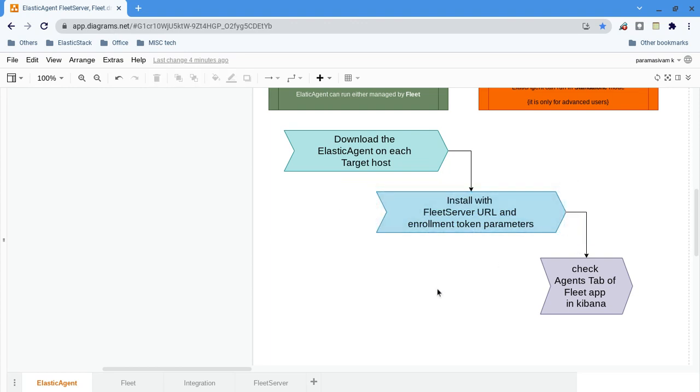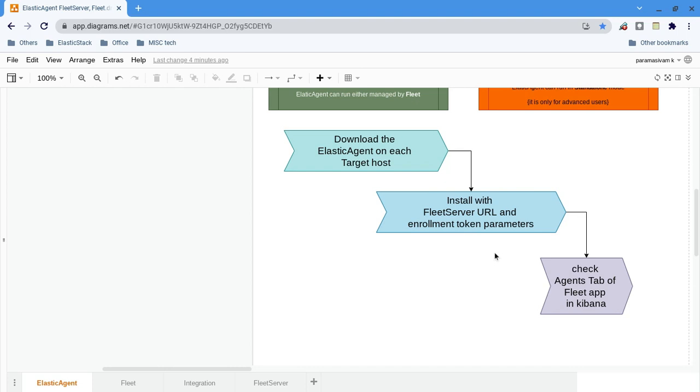So while installing, we have to give two pieces of information. One is the Fleet Server URL and another one is the enrollment token. These two we can get from Kibana. I'll tell you how it is. Once we are done with the install, it will start automatically.